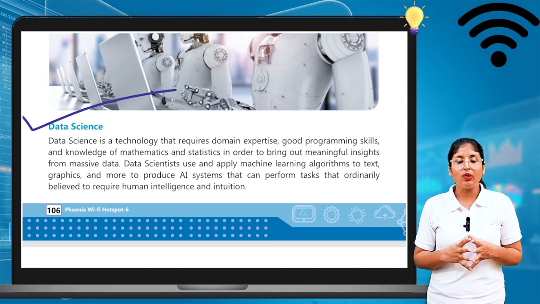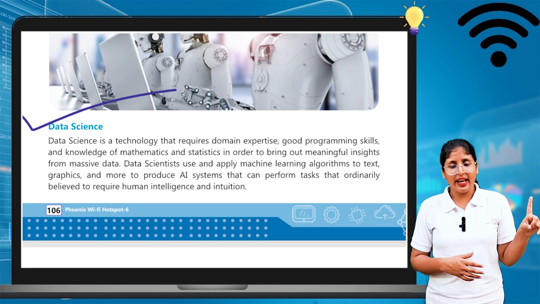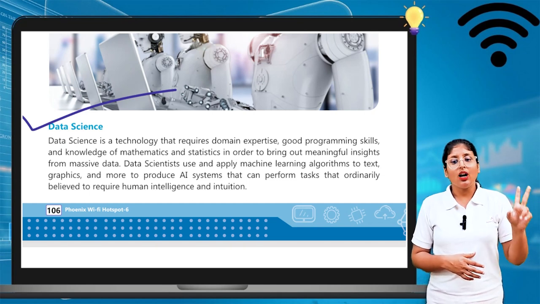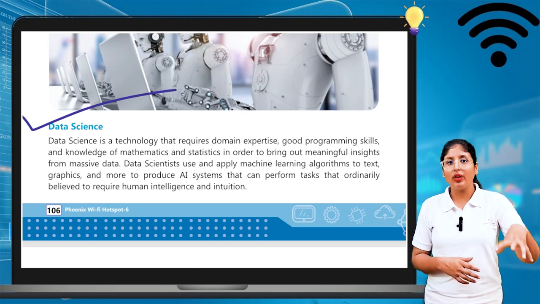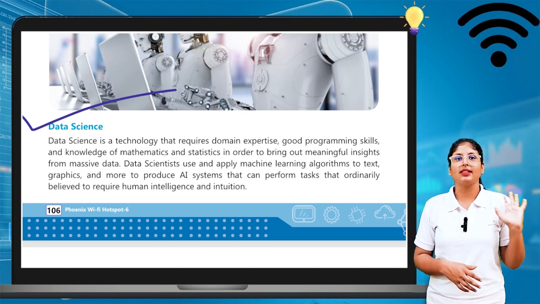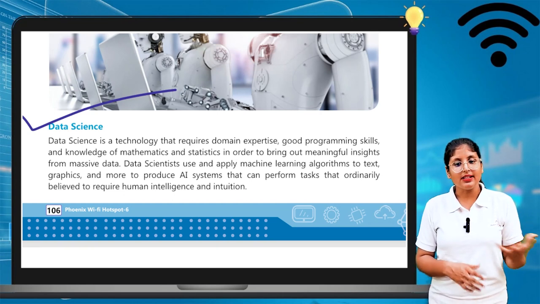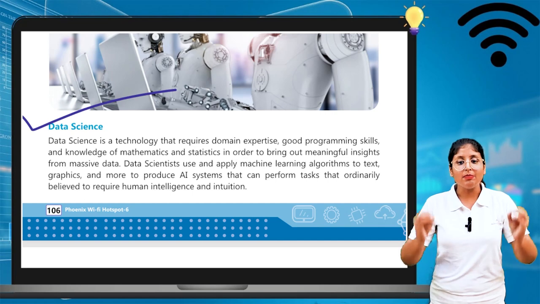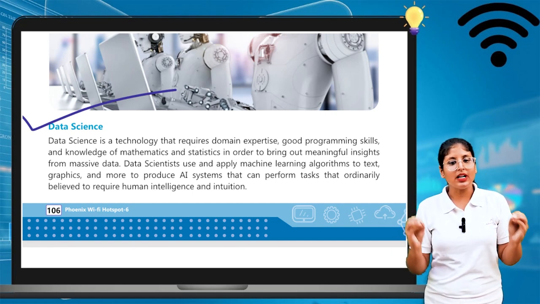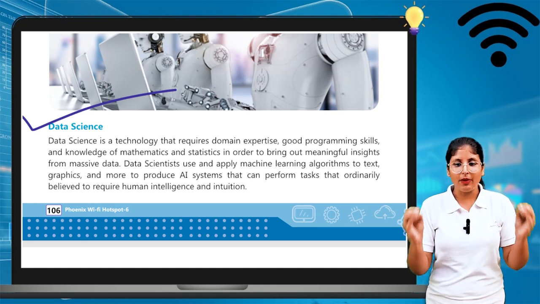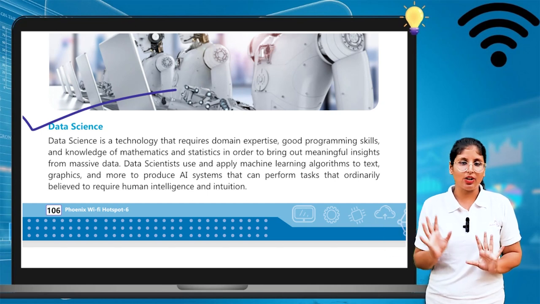If you are good at these things, then you can become a data scientist. Nowadays this field is very popular. Data scientists apply machine learning algorithms to text, graphics and much more to produce AI systems that can perform tasks ordinarily believed to require human intelligence and intuition.